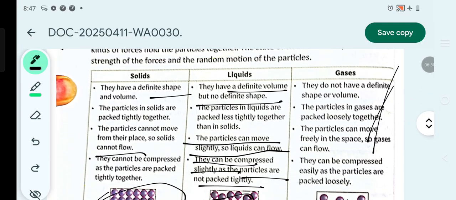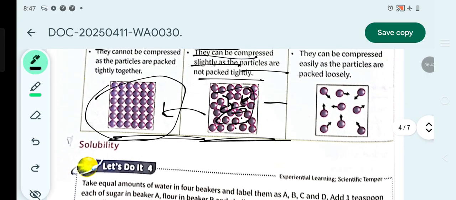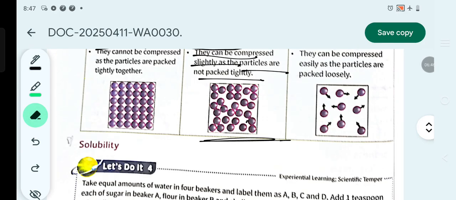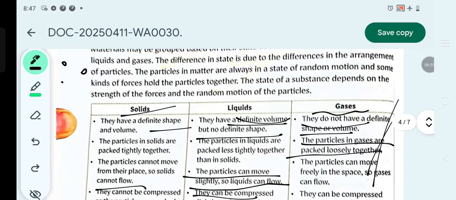Now at the last, gases. They do not have definite shape or volume like that of solids and liquids. The particles in gases are packed very loosely together, as you can see in this image that the particles of gas are very loosely packed compared to solids and liquids. Gas particles are very far apart. There is so much space in the gas.